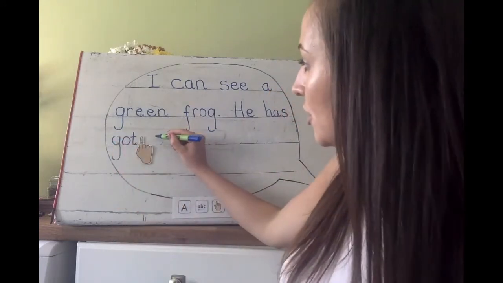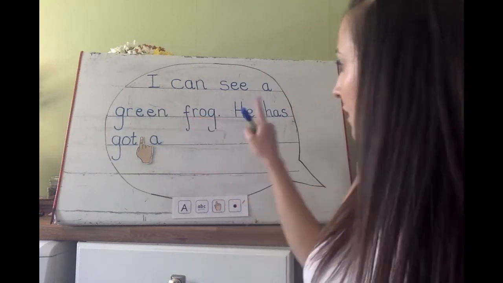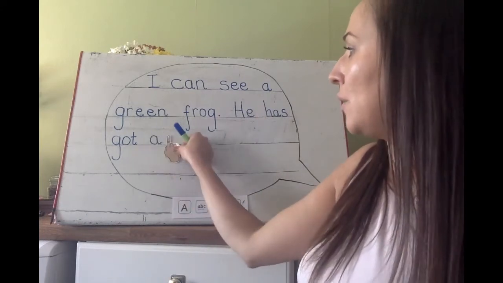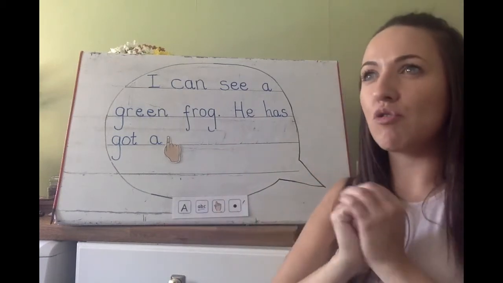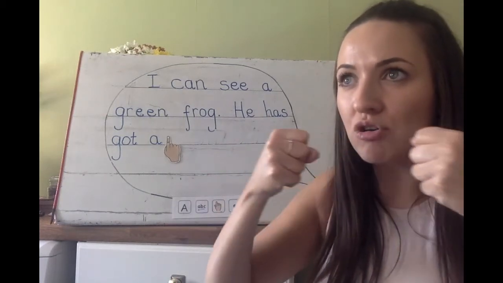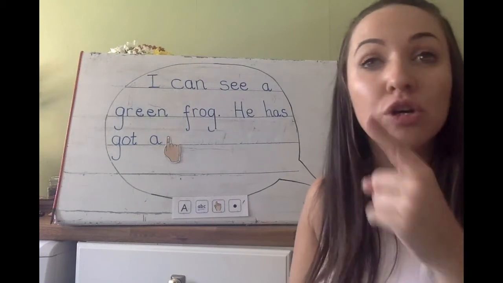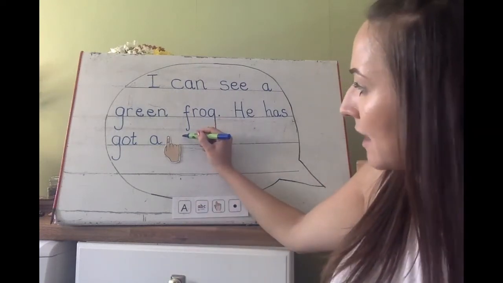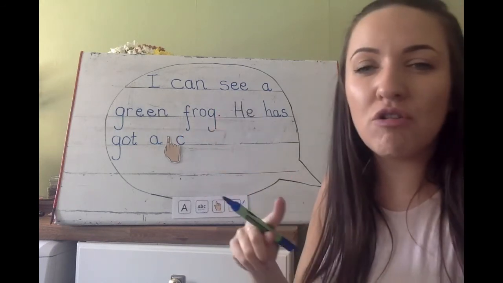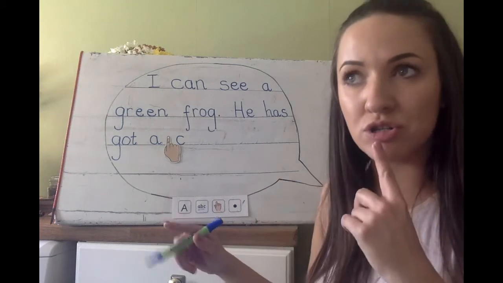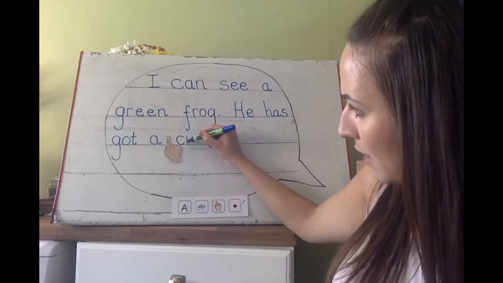A. Curl around the caterpillar up and down. He has got a. What did I say he has got? A crown. Let's stretch out the word crown. Crown. Crown. Crown. What's the first sound I can hear? K, k. And with crown, it's the C that makes the k sound. Curl around the caterpillar. Crown. I can hear after the k sound. Down the robot, back up and over his arm.